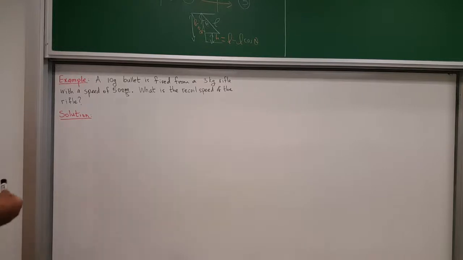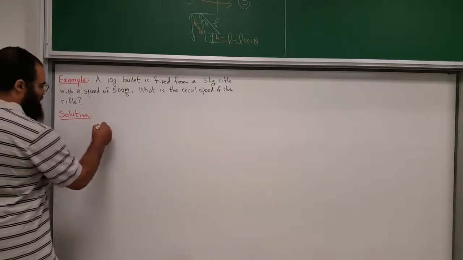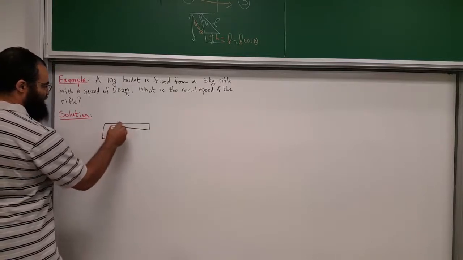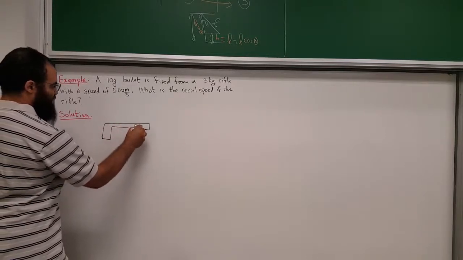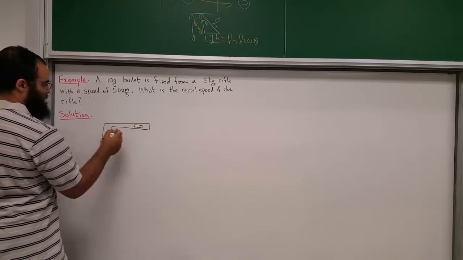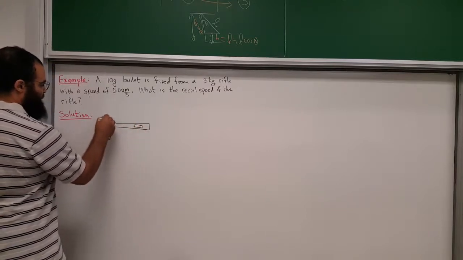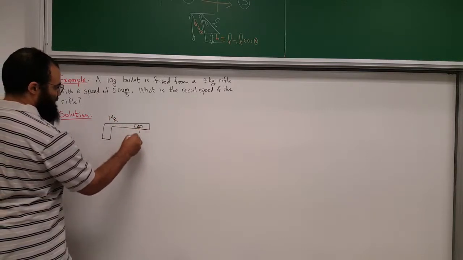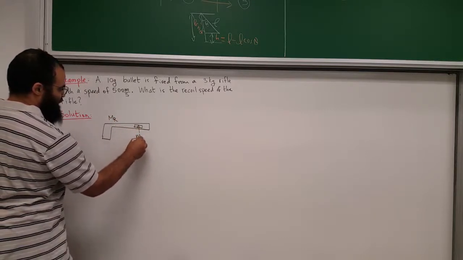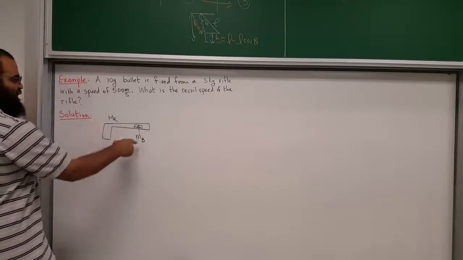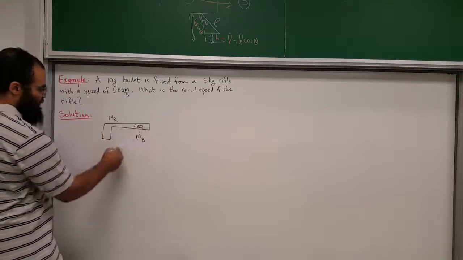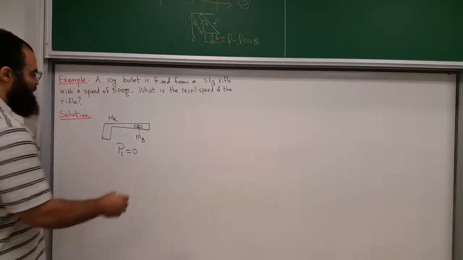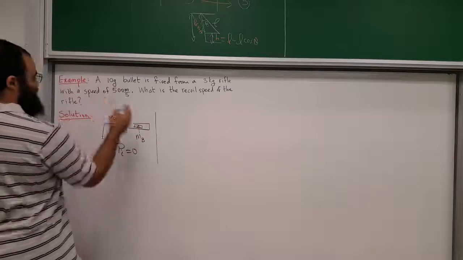So here is the example. Sorry for my lack of drawing abilities. Here is the rifle, here is the bullet, and you will have the mass of the rifle, and this one will be the mass of the bullet. R for rifle, B for bullet. The initial momentum is equal to zero because nothing is moving. This is before what they call the explosion.